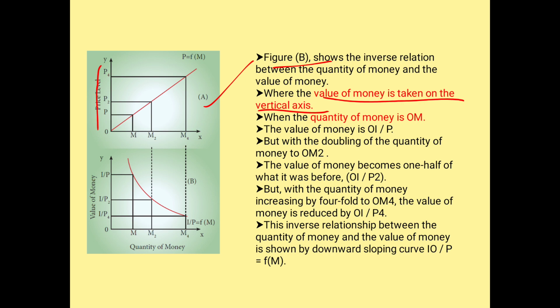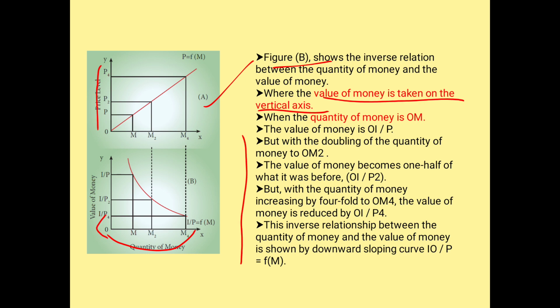When the value of money is more, that denotes that your money supply is less. When the quantity of money is less, the value of money is more. At the same time, vice versa, when the quantity of money is more, the value of money is supposed to be less.